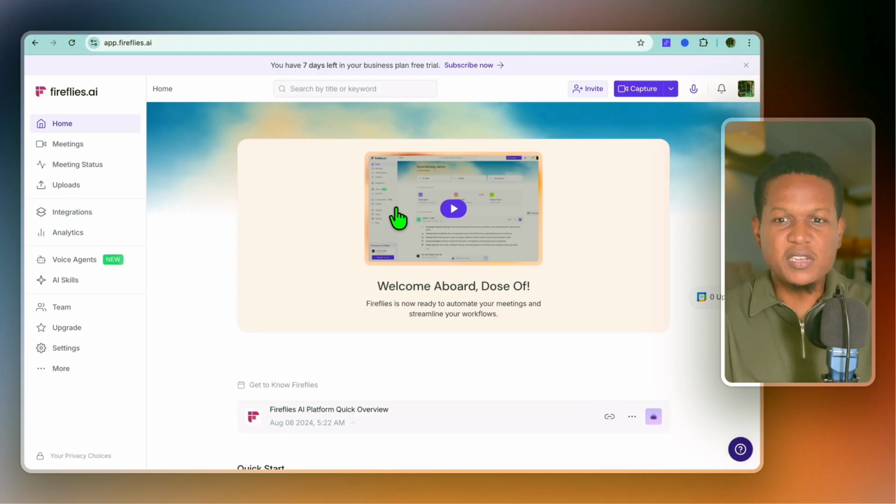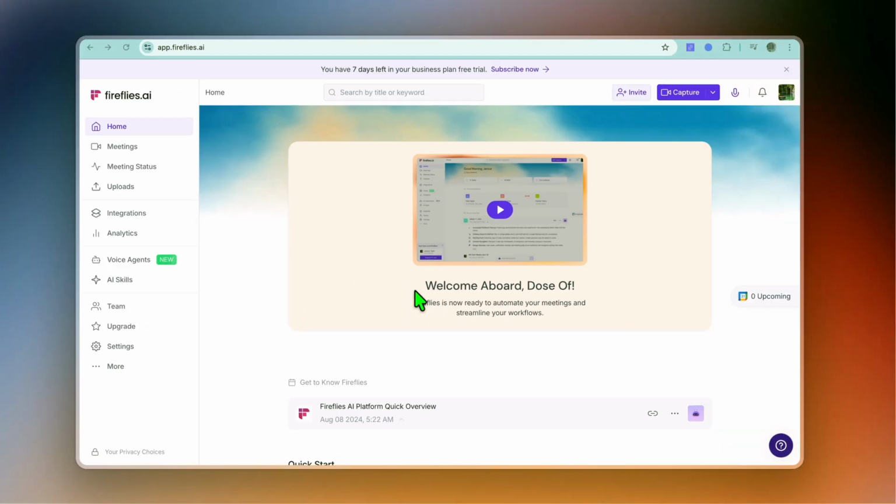Once on the home page, it's quite straightforward. As you can see, the layout is clean and professional. Fireflies AI automatically integrates with the Google Calendar or Apple Calendar that you have signed up with. Once you have done that, let's say for example, we would like to connect Fireflies to a live meeting, so I can show you how it works.